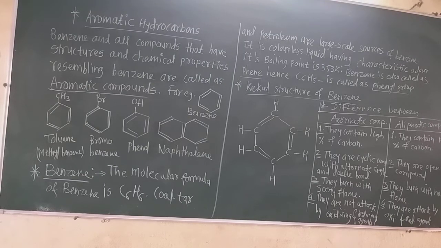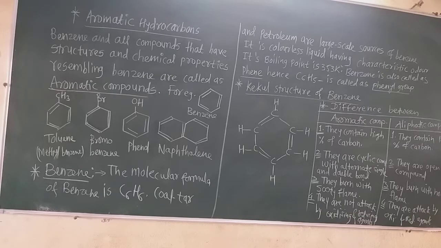Now, come to the new topic, that is the aromatic compounds. In 14th chapter, you already saw the aromatic compounds. The benzene-like compounds, or the compounds which resemble the benzene ring, are called aromatic compounds. So, benzene and all the compounds that have structure and chemical properties resembling benzene are called aromatic compounds. Now, see on the blackboard the structure of the benzene.